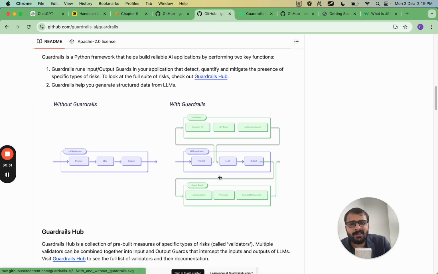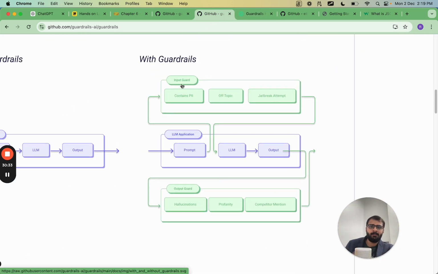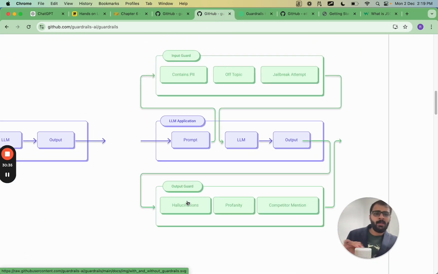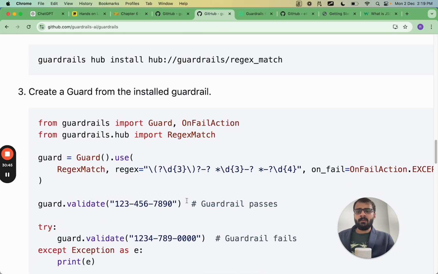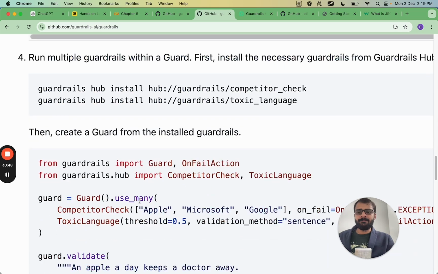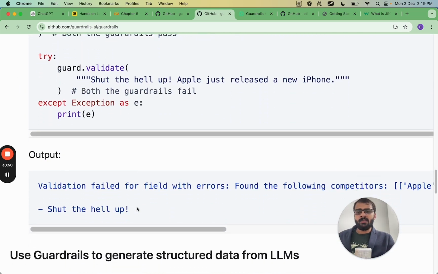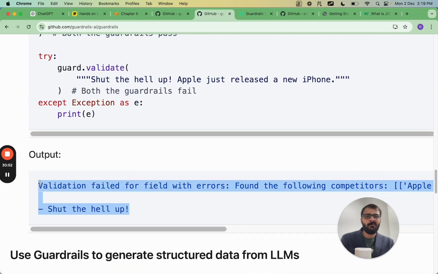So this schematic explains guardrail pretty well. There is an input guard and output guard, and you have to mention what kind of guards you want. And only when they are satisfied, the output will be validated and it will be produced. Otherwise, there will be errors which will be printed out, and as you can see here, the error will be printed out and the output will be flagged.